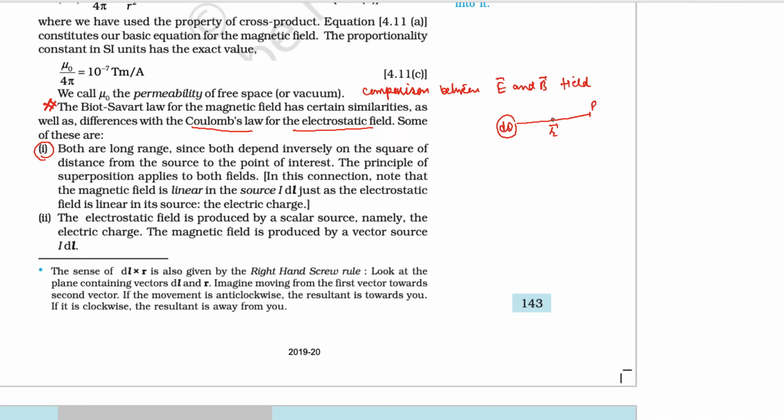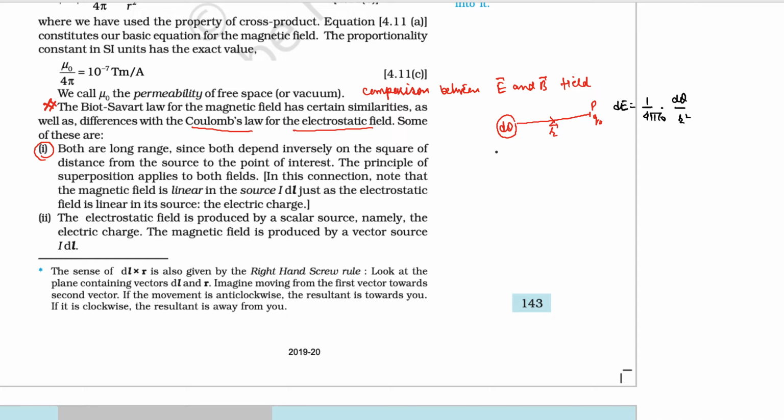Then the direction of electric field is along the direction of this position vector, and the small electric field dE is equal to 1 by 4 pi epsilon 0, and this is the source charge and this is the square of the distance, right?